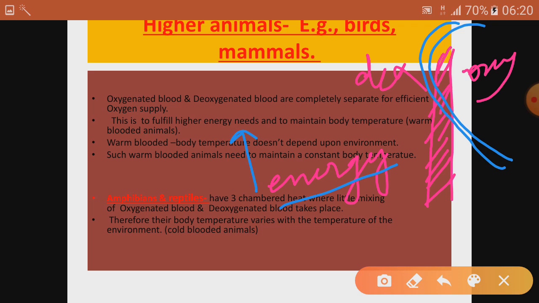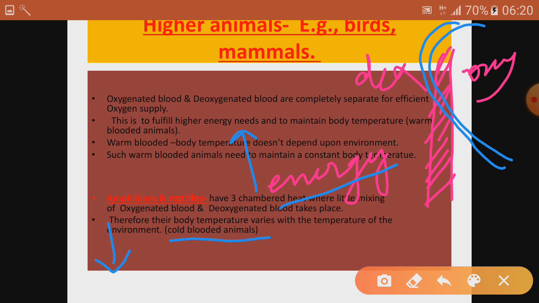But in case of amphibians and reptiles, they have got a three-chambered heart, and little mixing of oxygenated and deoxygenated blood can take place because their energy requirements are comparatively low. Basically they are cold-blooded animals.